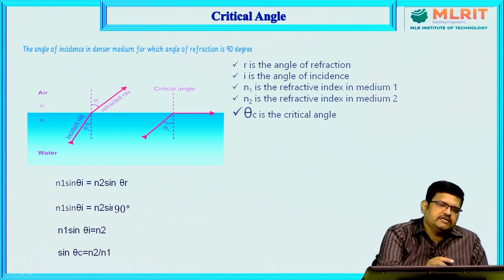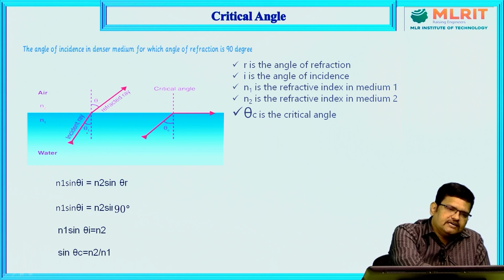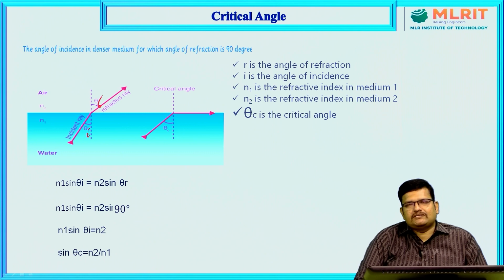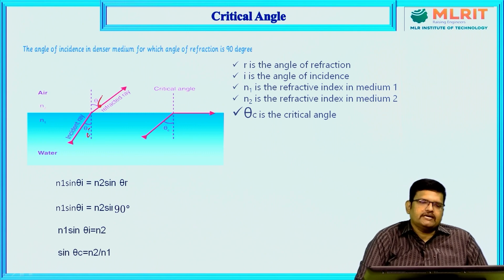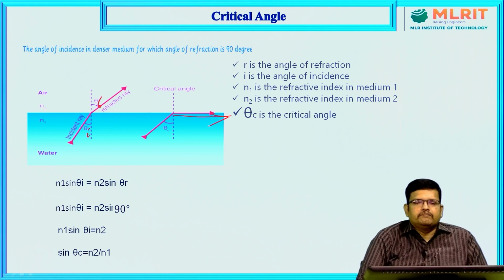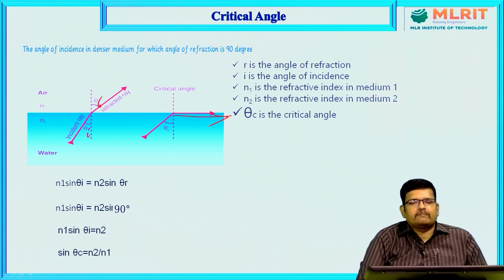Okay, so here the incident angle is theta I and the refracted angle is theta R. Now what I am doing, I keep on increasing the angle of incidence. At one stage the refracted ray lies parallel to the medium, the water medium. Okay, so this angle is nothing but the critical angle.